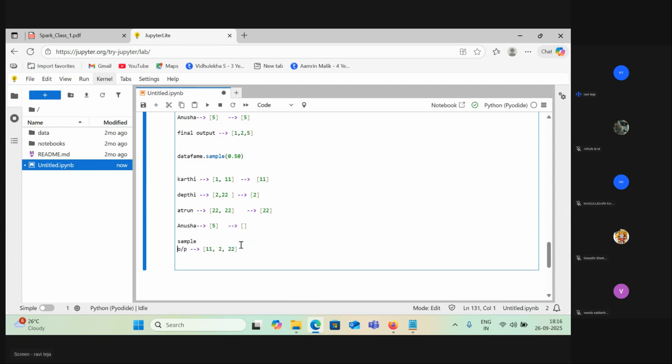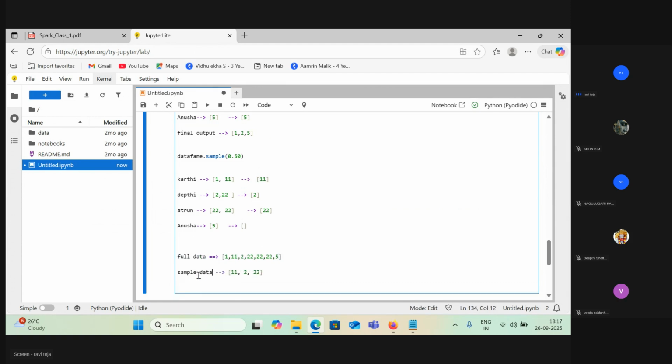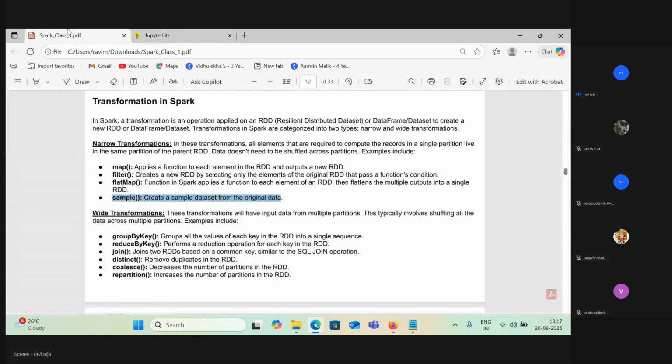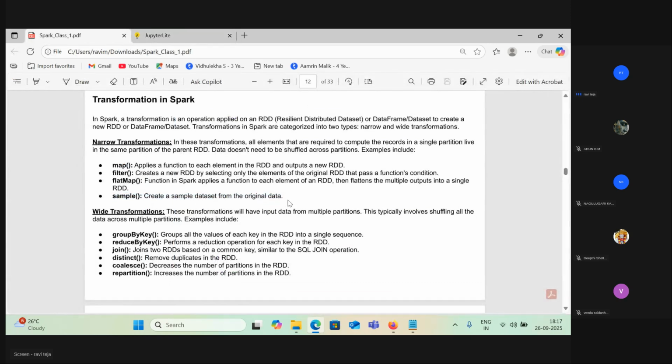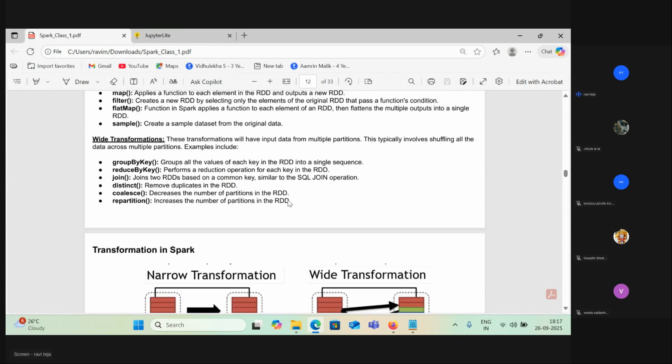Maybe this is your entire data: 1 comma 11 comma 1 comma 2 comma 22 comma 22 comma 22 comma 5. This is your full data, and this is your sample data. That's what sample will do. It creates a sample data set from the original data, and now you can do things on top of that.